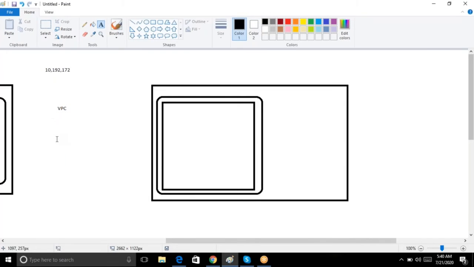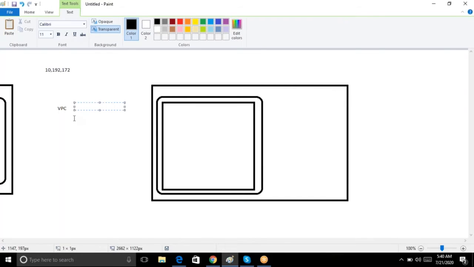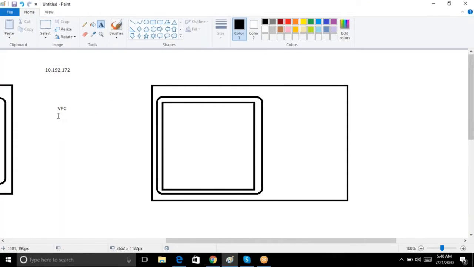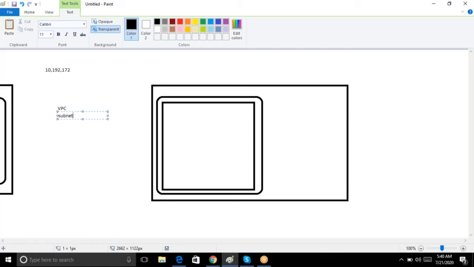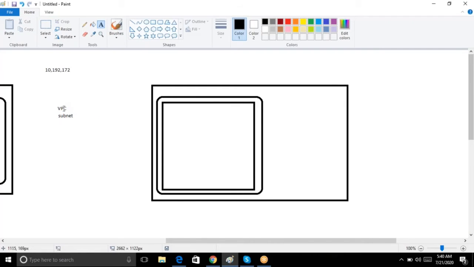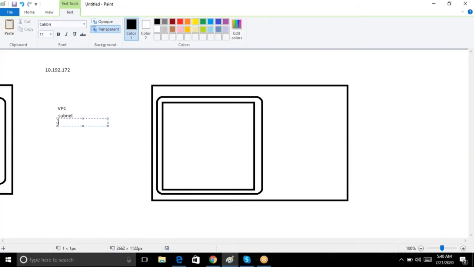Even in your office, even if you're not using AWS, they will create their own network by using these three only. So here also I can define my range in the 10 series or 192 series or 172 series. Again, subnet. What is subnet, guys? A subnet is used to produce more IPs from this range. So we'll use subnet.